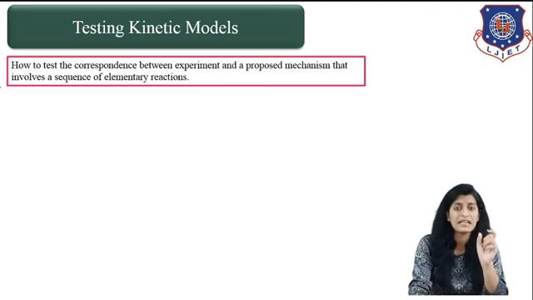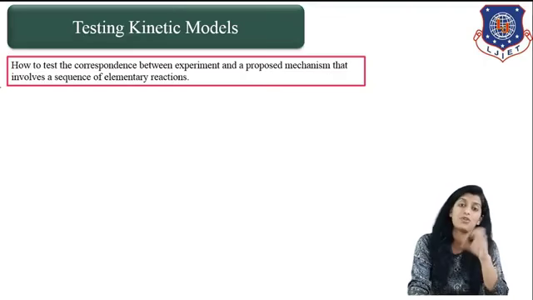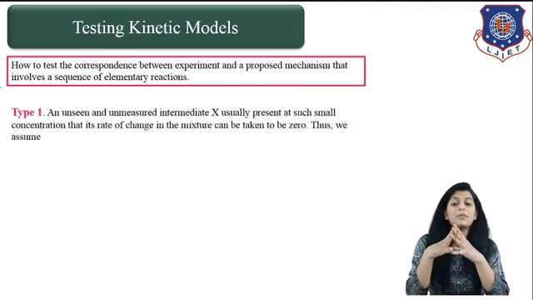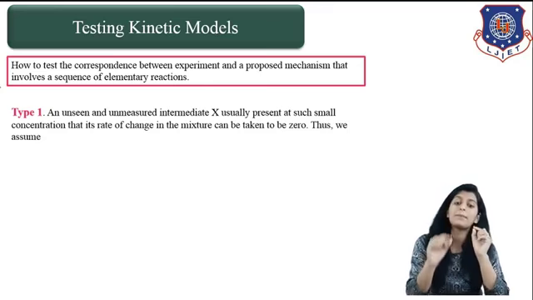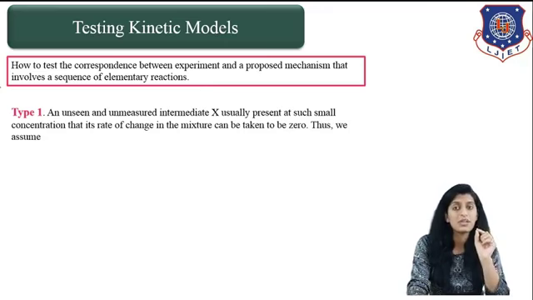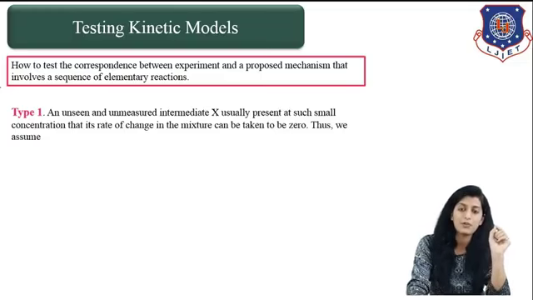As we already said, non-elementary reactions are basically a combination, or a sequence, of elementary reactions. So type number 1: an unseen and unreacted intermediate X is usually present at such a small concentration that its rate of change in the mixture can be taken as 0.